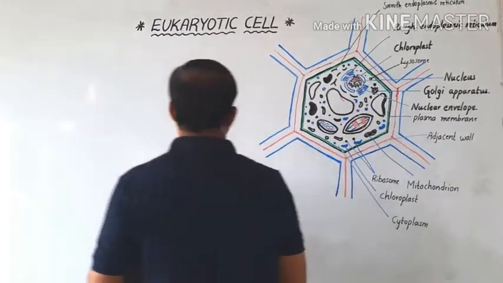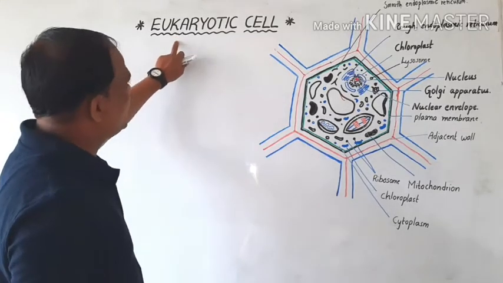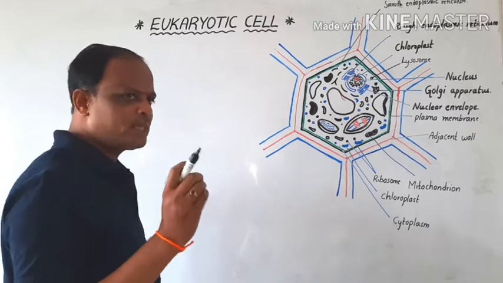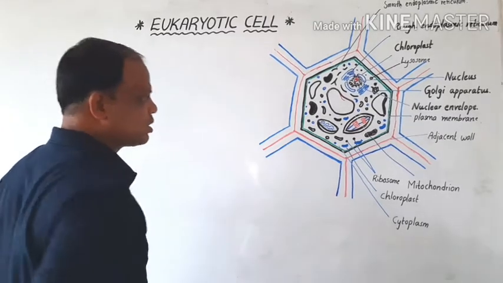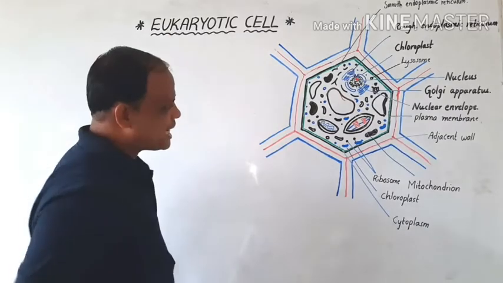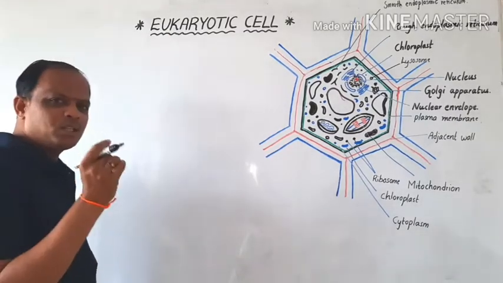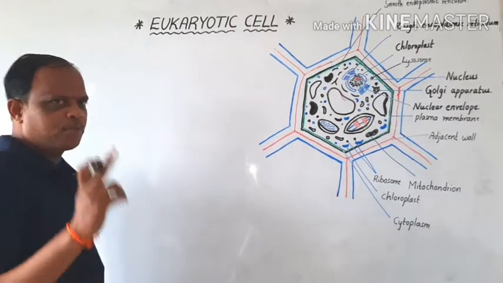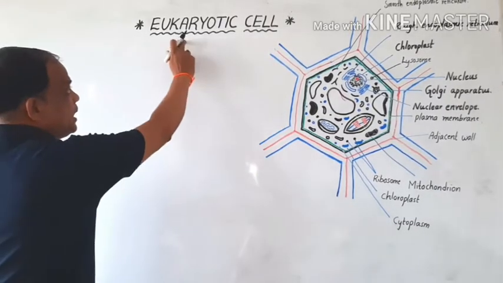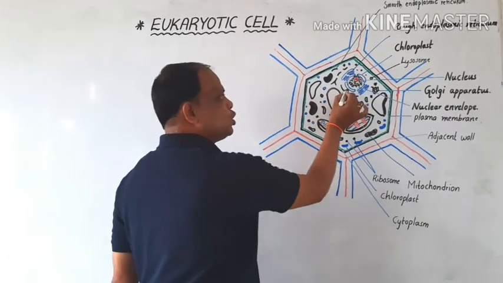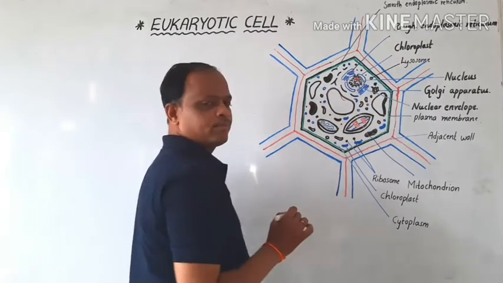This is a Greek word, eukaryotic. Directly we are entering the topic. Based on the nuclear membrane, cells are divided into prokaryotic and eukaryotic. Eukaryotic cells contain a true nuclear membrane.